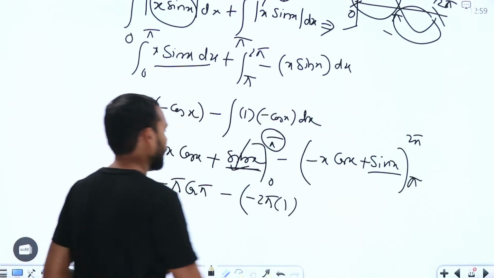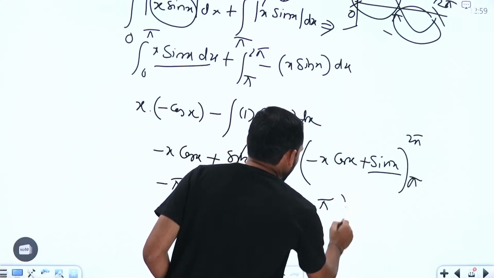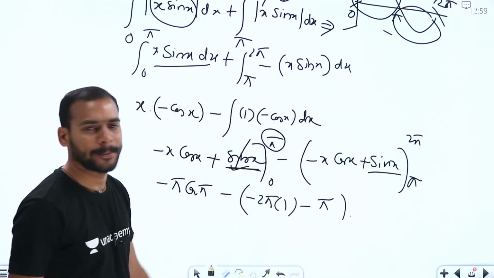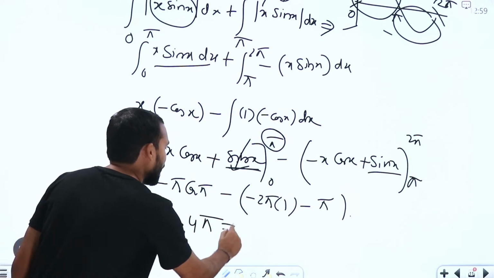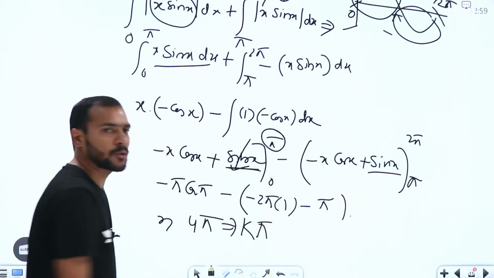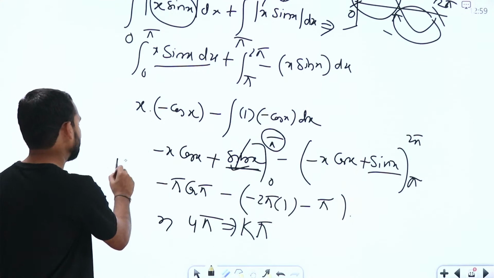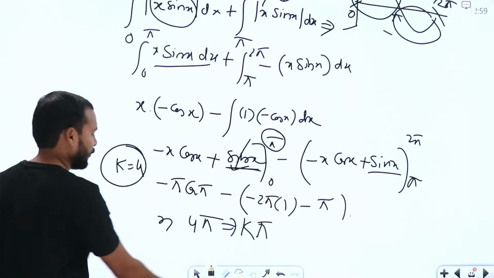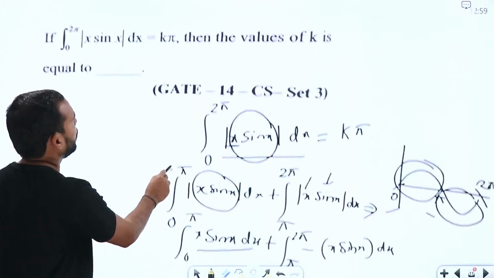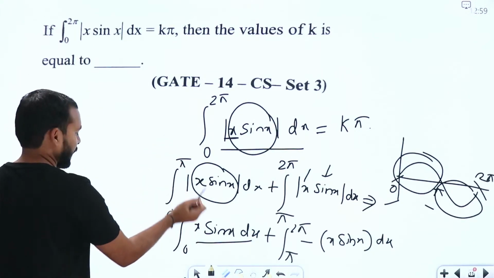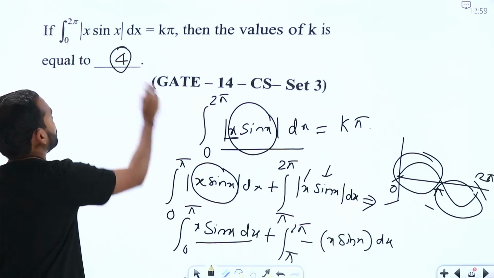Similarly, we are going to get minus of one more pi because of this pi, right? So if you try to see overall we are going to get 4 pi, which is having comparison with k pi. So we can say k is going to be 4 here. Is it clear, guys? Here we need to find the value of k only, which is 4.